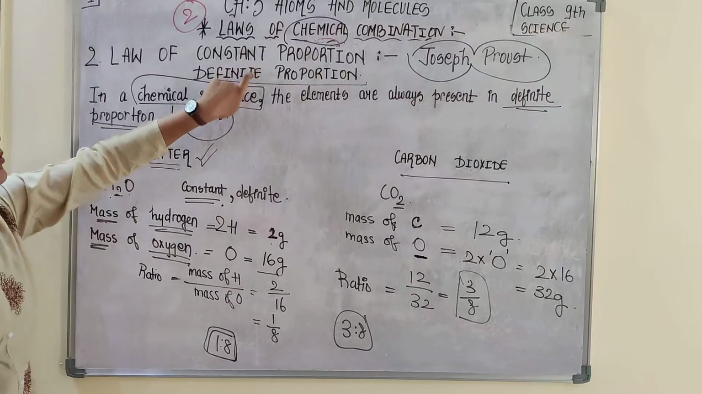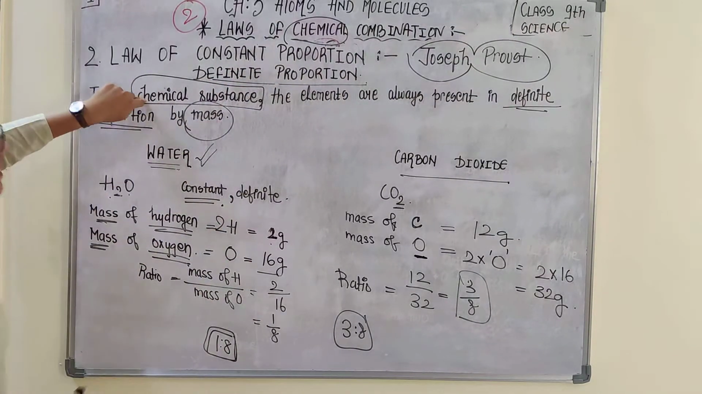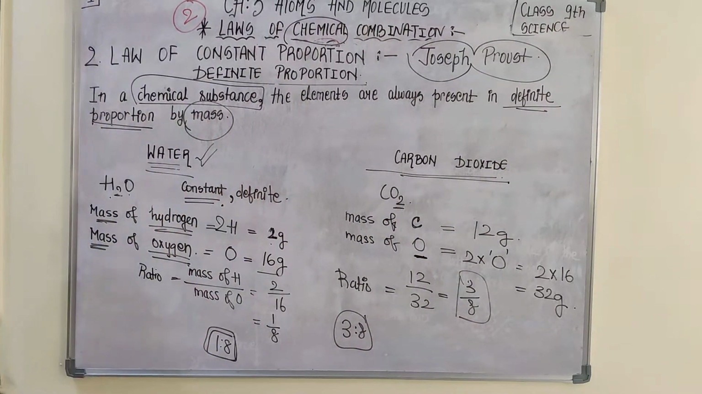therefore constant proportion or definite proportion नाम रखा गया. Chemical substance, that means we are talking about specific compounds. Okay, so I hope this law is clear to you. Okay, so let us check out a numerical related to these laws.